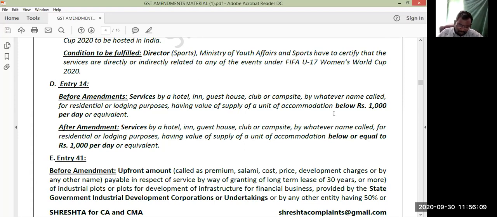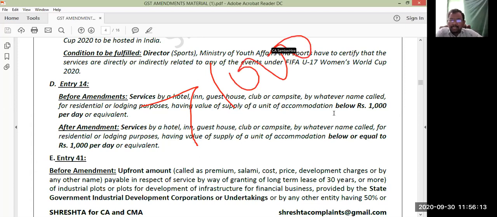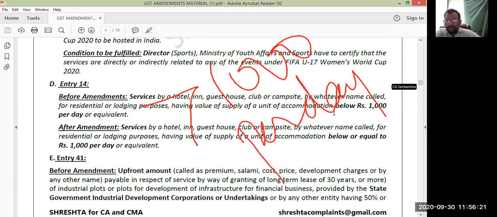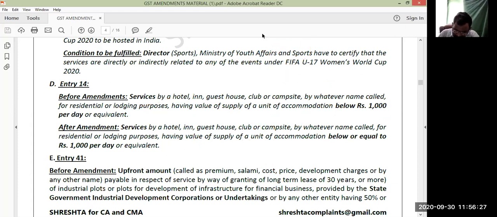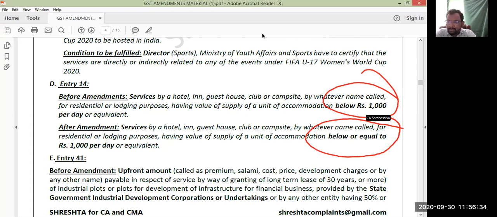Short-term accommodation services are liable to GST only when the value of supply of a unit of accommodation exceeds 1,000 rupees per day. Are you following? So that's the amendment. You can see here, below or equal to 1,000 per day. Right? Next.